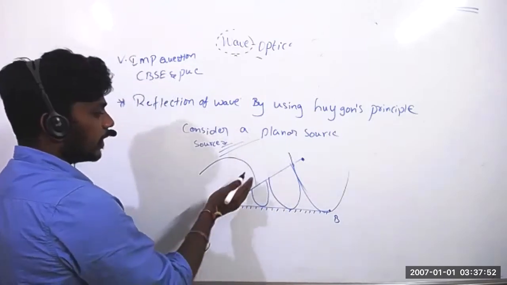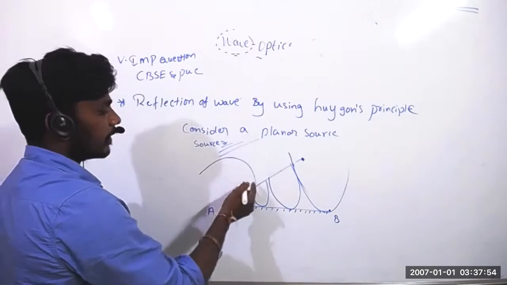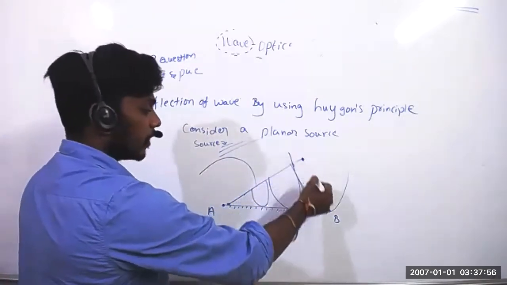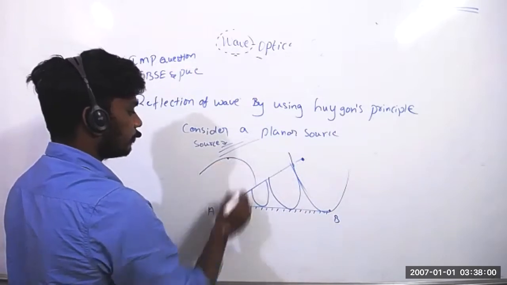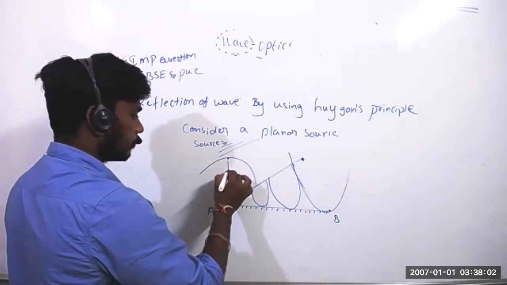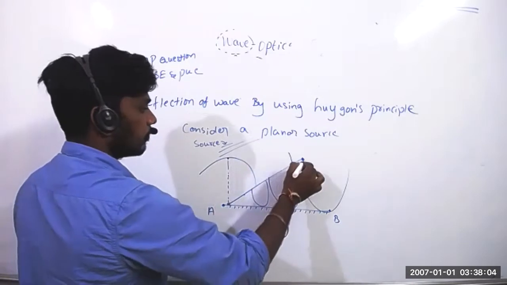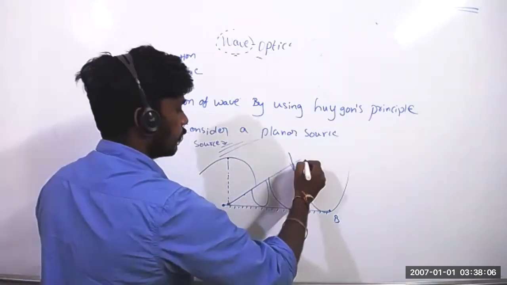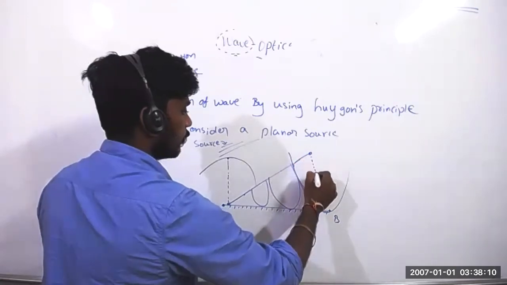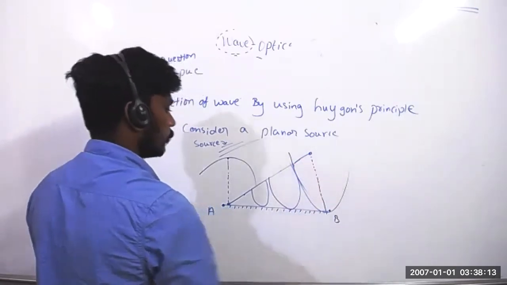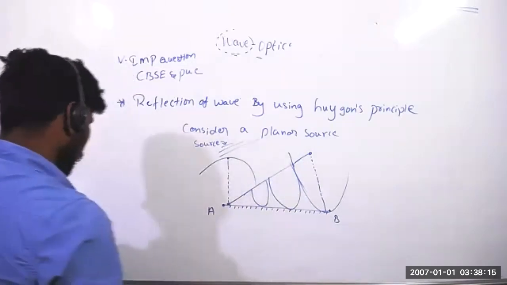Here what is happening? It is going back. When it is going back, it will be like this. When it is reaching from here to here, this wavefront will reach from here to here. That is the meaning. Understand the diagram clearly?